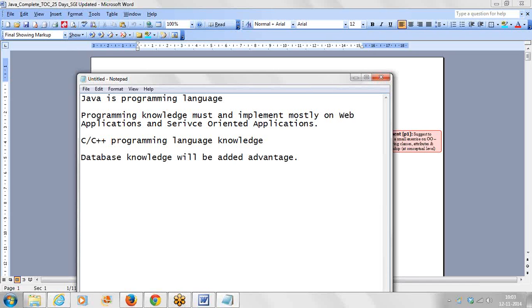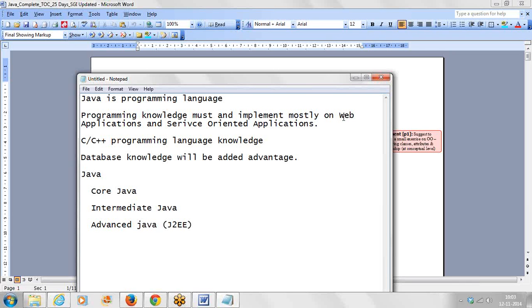Now, coming into the content in Java, what are the partitions we have here? We have core Java, intermediate Java, and next we have advanced Java, which we call J2EE. So we have core, intermediate and advanced Java. These are the things we have.